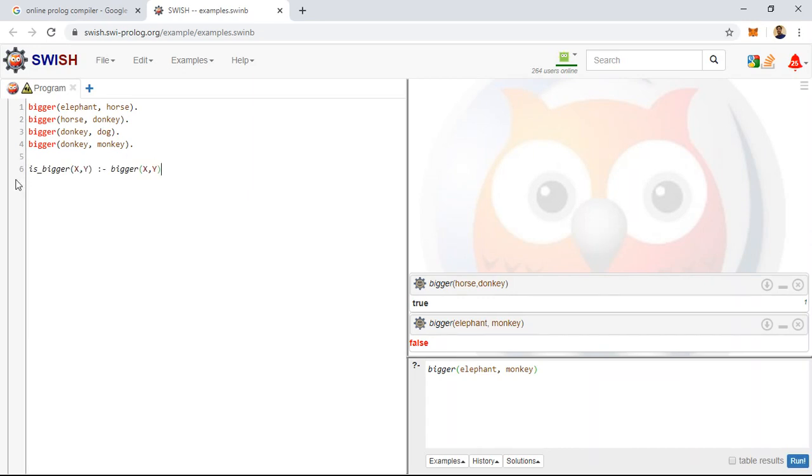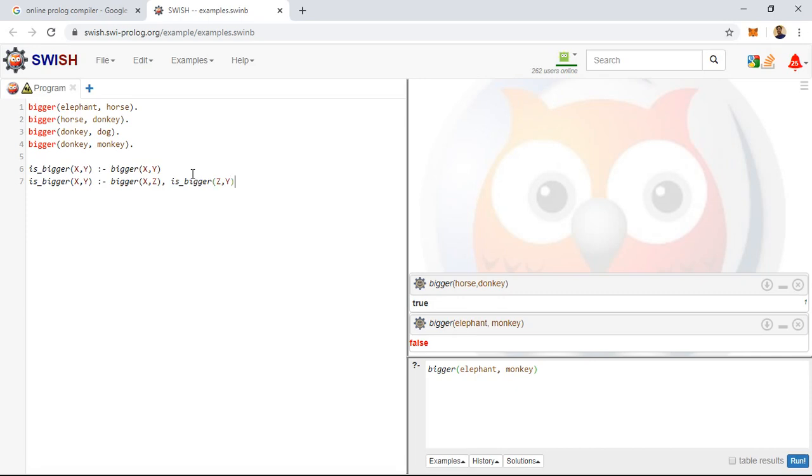So here a new rule was introduced: is bigger of x comma y if bigger of x comma y, and another rule is bigger of x comma y if bigger of x comma z and is bigger of z comma y.